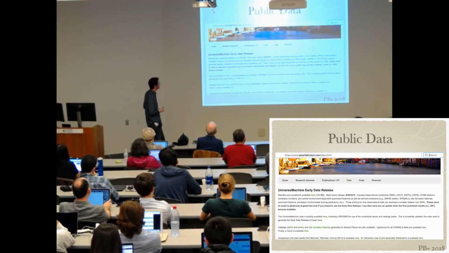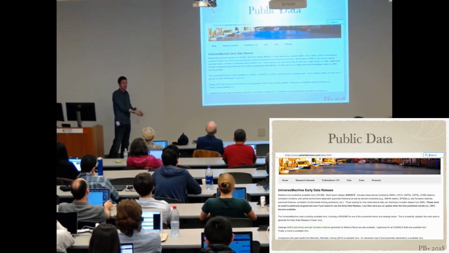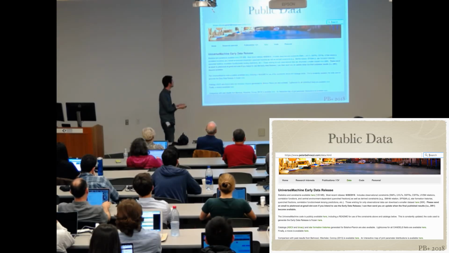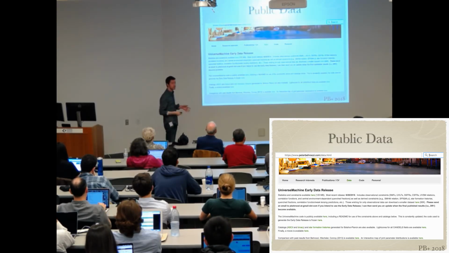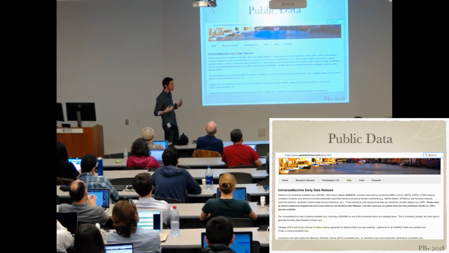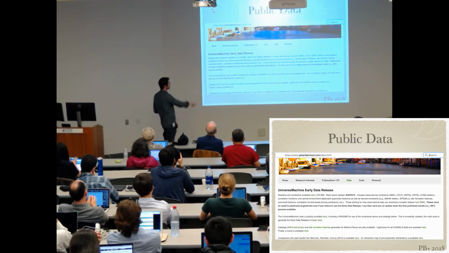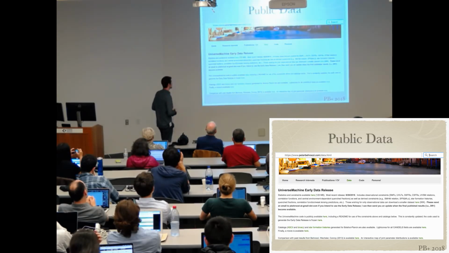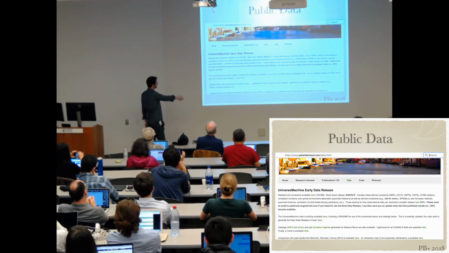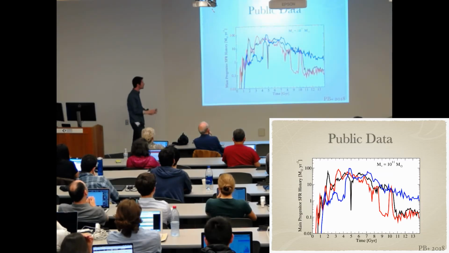So forging ahead, because I don't have a lot of time, there's a lot of data, of course, in the paper, but then also a lot of data that we've released online. If you go to my website, to the data section, you can find all the data and all the plots in the paper. That includes the statistics for, say, stellar mass-halo mass relationships, a lot of other things that I'll briefly flip through. You can also download the observational data constraints that we've compiled, as well as catalogs, including star formation histories, as well as light cones for all the CANDELS fields. So I just want to walk you through very briefly what's available.